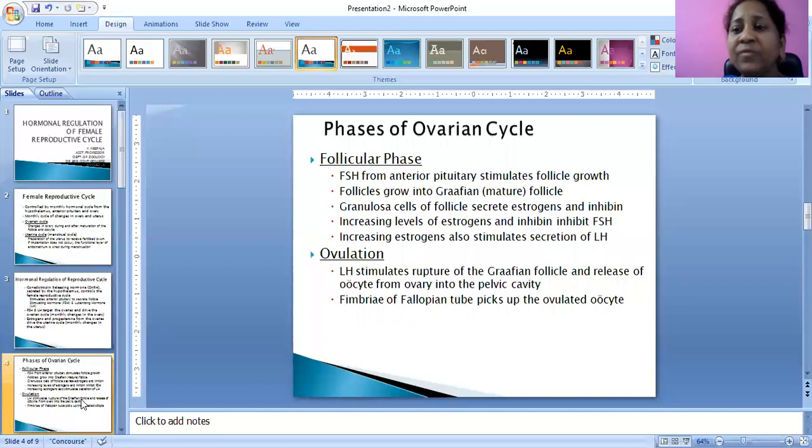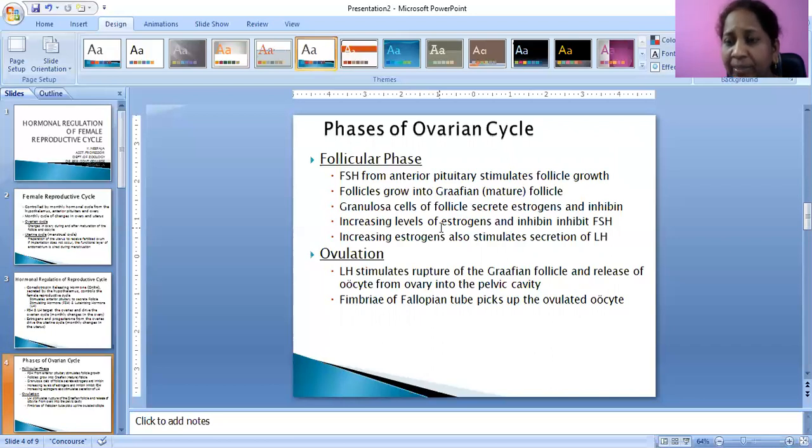By the release of follicle stimulating hormone, follicles will grow, and among these follicles, one follicle will grow into a mature follicle, that is called the Graafian follicle. The granulosa cells of the follicles secrete estrogen and inhibin. First, follicle stimulating hormone initiates the growth of follicles.